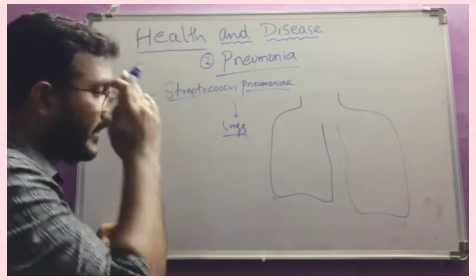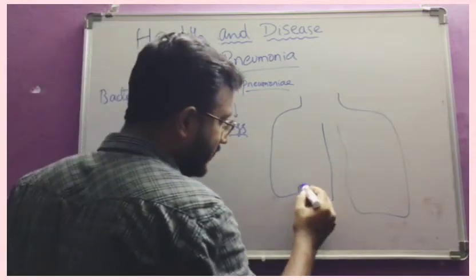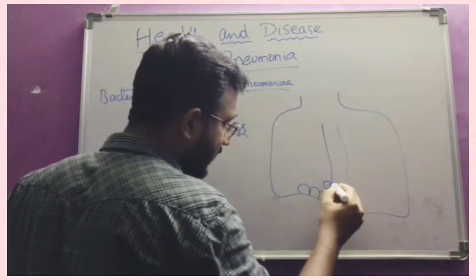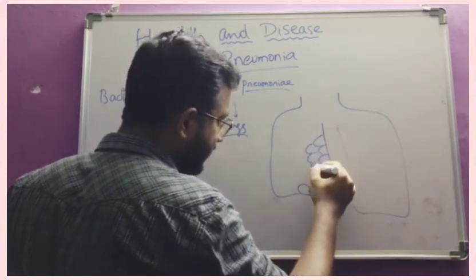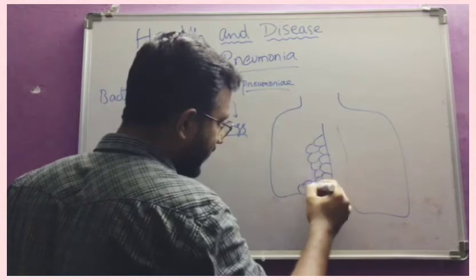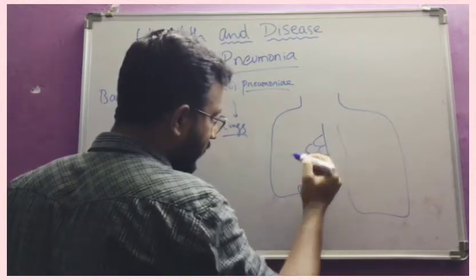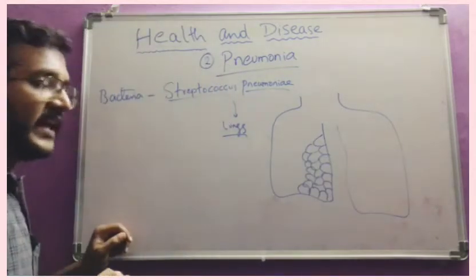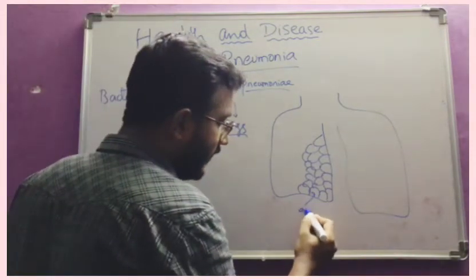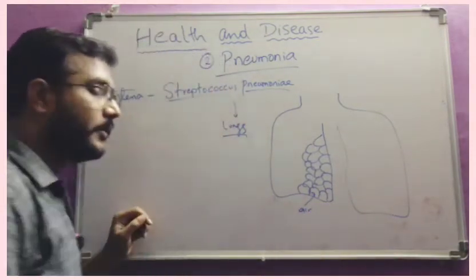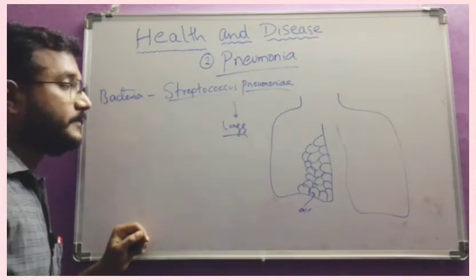It affects the lungs, where we have alveoli, the sac-like cellular structures which are helpful for the exchange of gases. Oxygen and carbon dioxide exchange takes place here. These sac-like structures are filled with either oxygen or carbon dioxide, depending upon the concentrations.